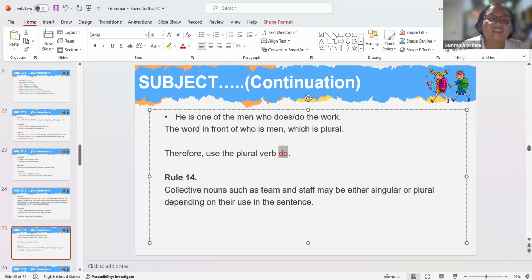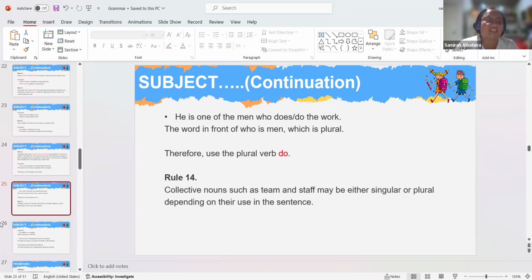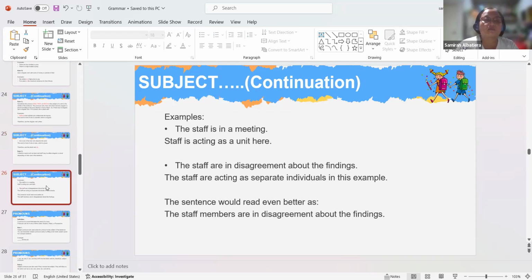Again, collective nouns may be either singular or plural depending on their use in the sentence. Okay, example. The staff is in a meeting.